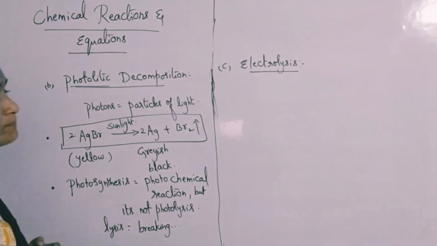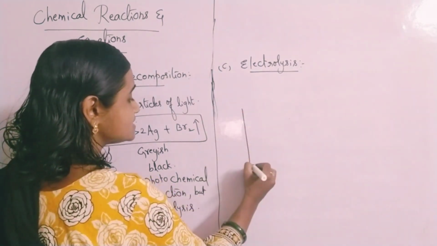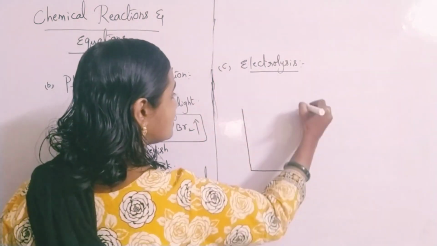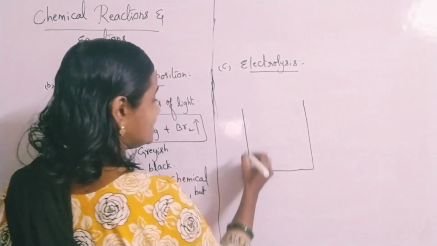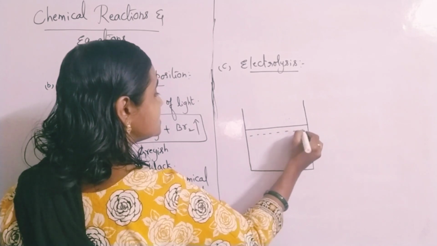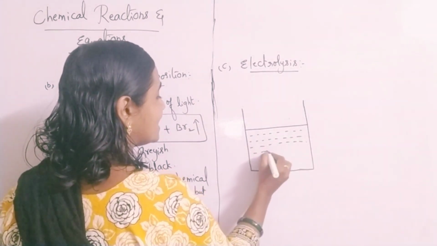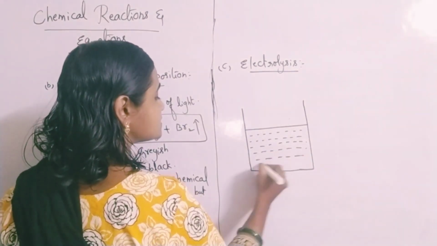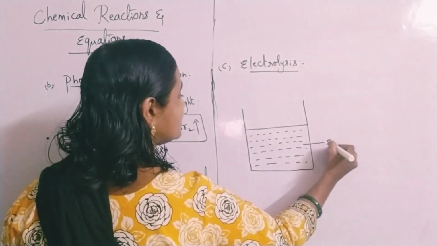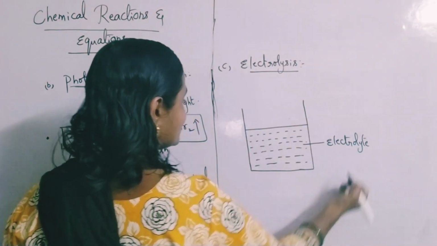So electrolysis means there is a process for this. You require a beaker in which you are going to take a liquid substance which can conduct electricity, and that liquid substance you call as an electrolyte.